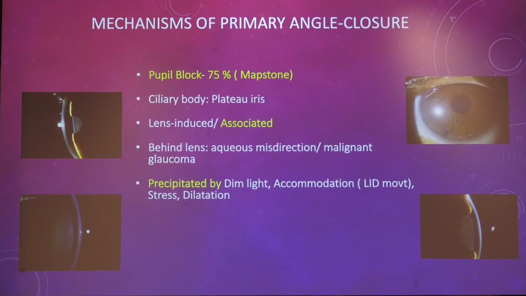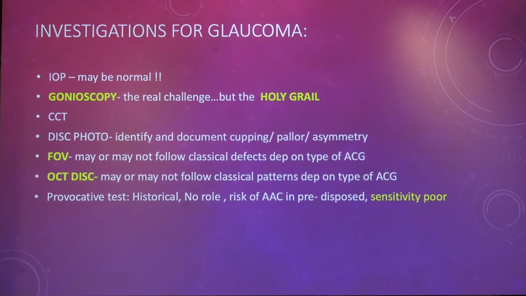Now, important thing is pupillary block is the most important theory according to Mapstone and constitutes 75% of the cases, and the rest are due to the ciliary body abnormalities, lens-induced abnormalities behind the lens, and they are precipitated by dim light, accommodation, stress, dilatation of the pupil, etc. There can be more than one mechanism at play at one time. That is what we should know.